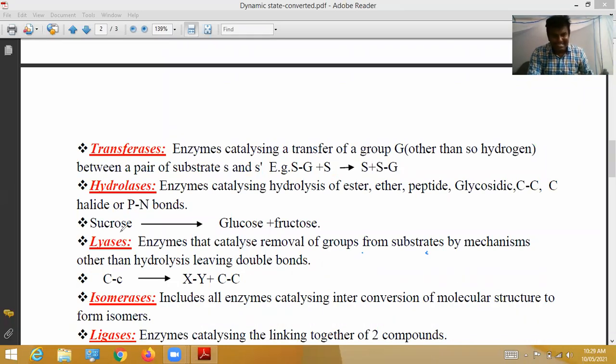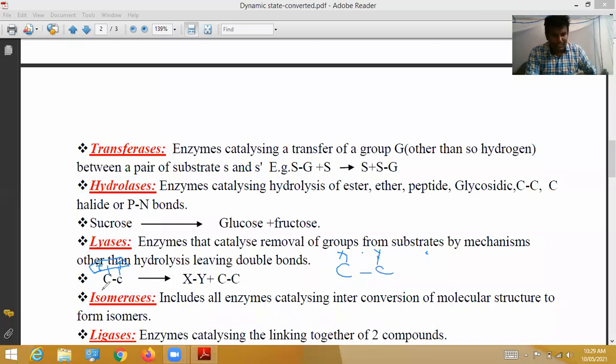See, what can the lyase enzyme perform? Above the carbon, X and Y needed to be there, but in this system it is not possible to type, so while you are studying, you have to write X and Y on top of the two carbons. So the enzyme catalyzes removal of a group from the substrate.